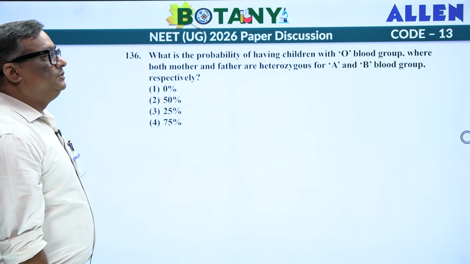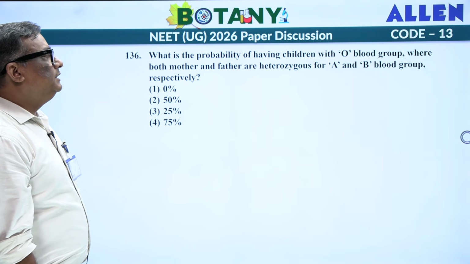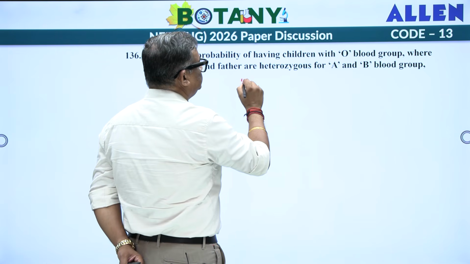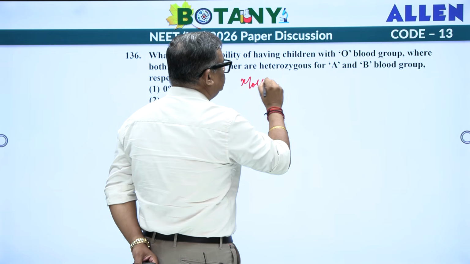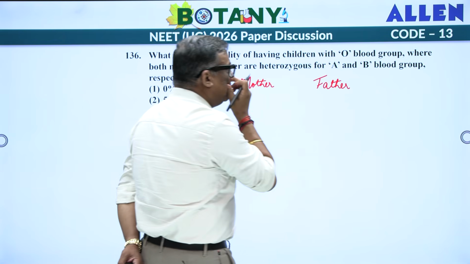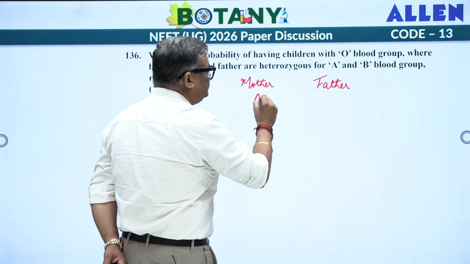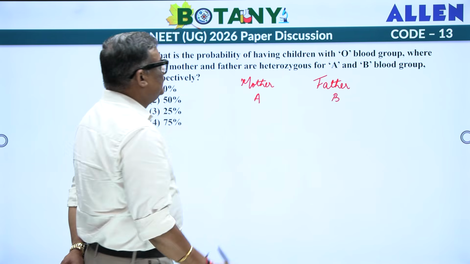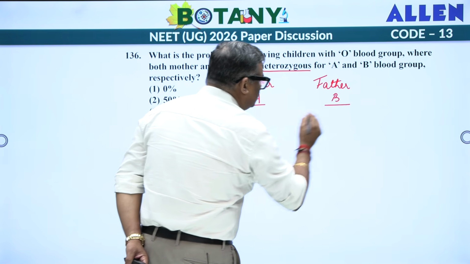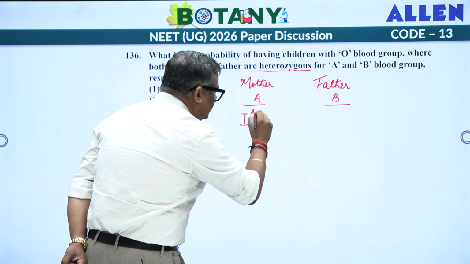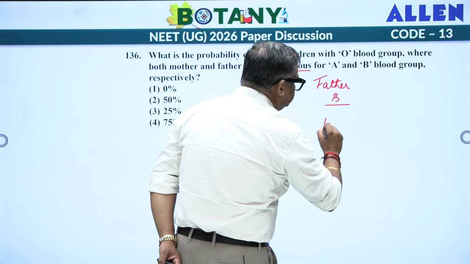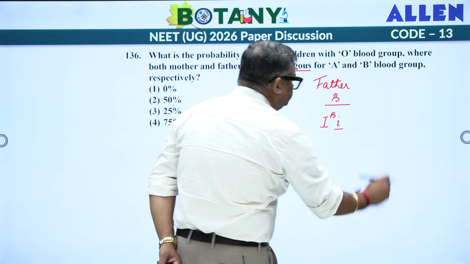What is the probability of having a child with O blood group where both mother and father are heterozygous for A and B blood group? Let's do it. So what they are saying is mother and father are blood group A and blood group B. Can you see one point in this heterozygous condition? What does heterozygous condition mean? They both are going to be represented by IA small i, or you can also write I naught, that's not a problem. This is going to be IB small i.